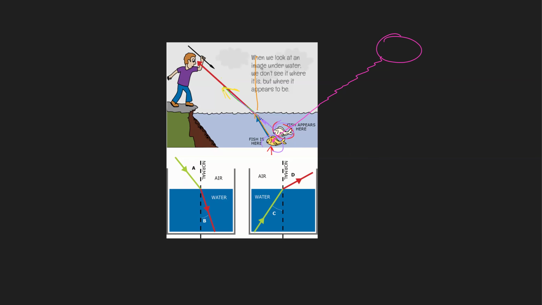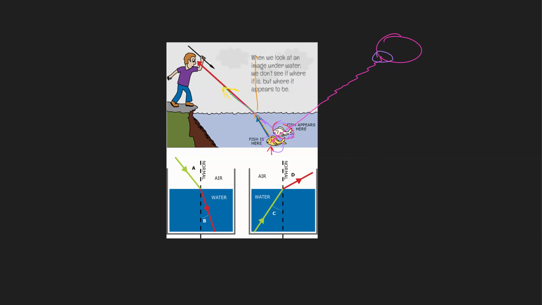Because of the bending of light, there is a misunderstanding of the place. But if you understand that light is bent to your eye, you can understand the fish is a little bit ahead of the position where you see it. So this again is refraction. What is refraction? It is the bending of light when it travels from one medium to another medium.